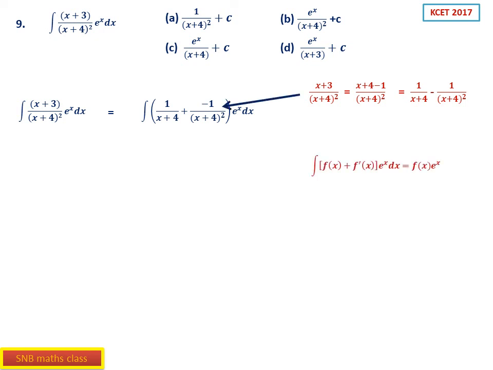See here, you know this formula: integral of f of x plus f dash x into ex dx is f of x into ex. This is a standard theorem actually. Now look here, if you take f of x as 1 by x plus 4, f dash x is exactly minus 1 by x plus 4 whole square. When you differentiate 1 by x plus 4, you get minus 1 by x plus 4 whole square. Therefore, using the formula, it is simply ex by x plus 4, because the formula is f of x into ex, and f of x itself is 1 by x plus 4. So it is ex by x plus 4 plus C. So C is the correct option.